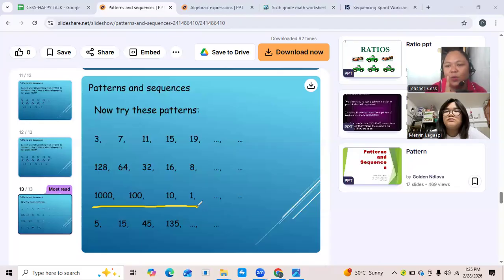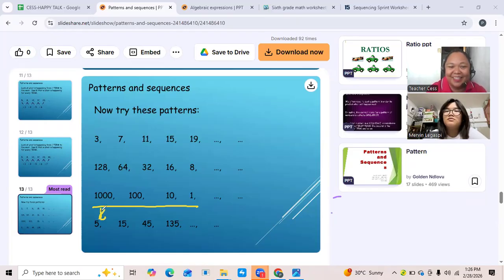What is the number or common ratio of that sequence? Common ratio because that is division. What number do you think divided by 1,000 to make it 100? Divide by 10. Very good. That is correct.